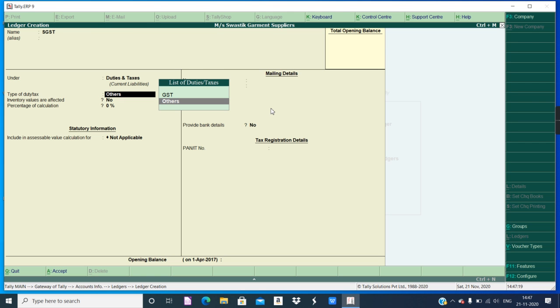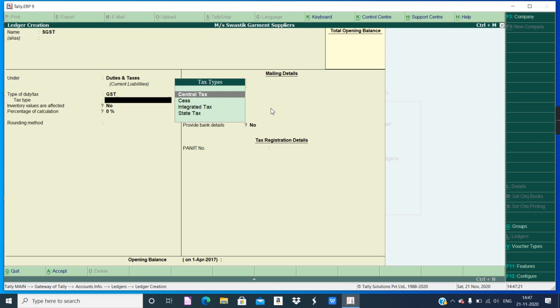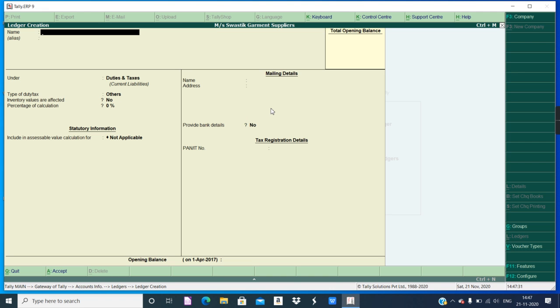Next, CGST we made, now SGST, state. Under duties and taxes, it should be under GST. It is variety of state tax and percentage calculation 0%. Okay, Control A. So I think we have made all the ledgers for now. All the ledger entries are done. Now we have to create the stock. Our stock is t-shirt. Now this company right now is buying and selling t-shirts, so that becomes stock.